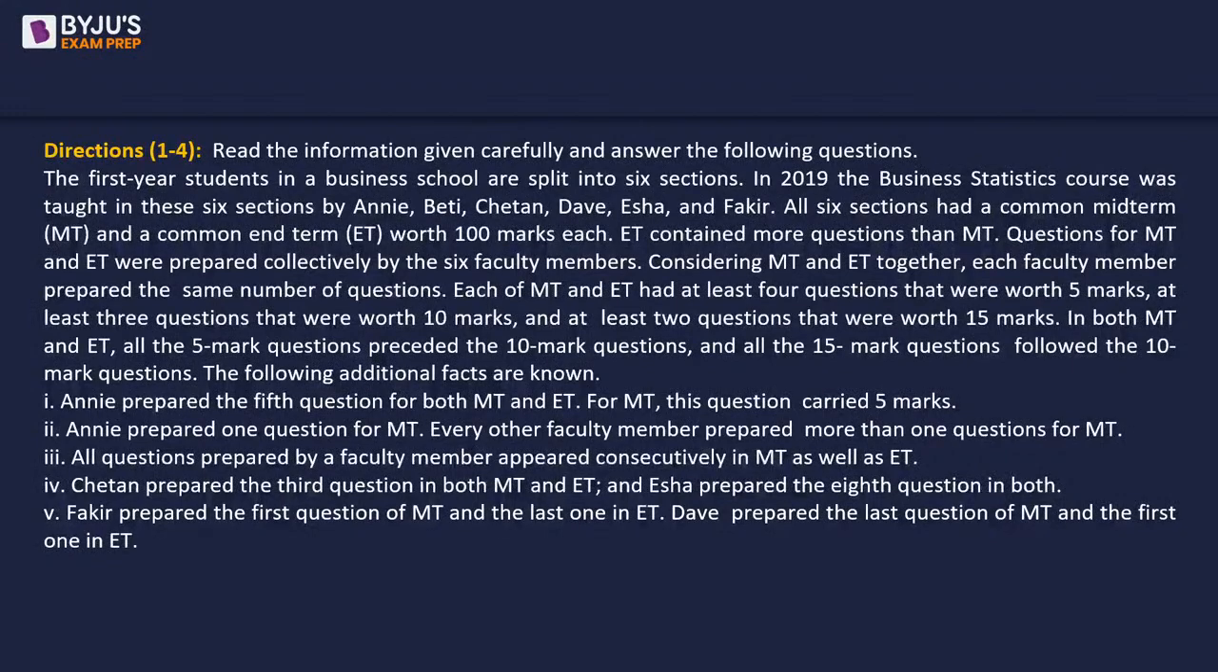Third statement says all questions prepared by a faculty member appeared consecutively. Meaning if A's question numbers are 4 and 5, then 6 and 7 will be the next person's, 8 and 9 the next person's, they should be consecutive. That means question numbers 1 and 2 by one person, 3 and 4 by another, 5 and 6 by another, and so on and so forth.